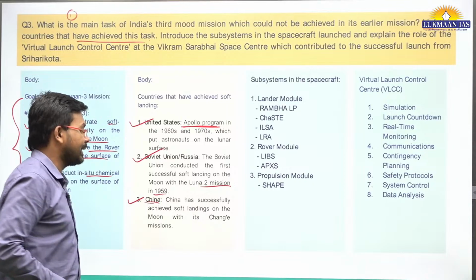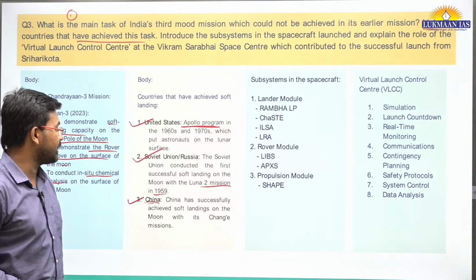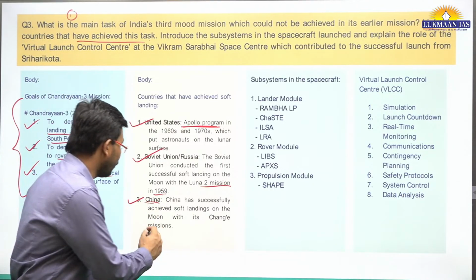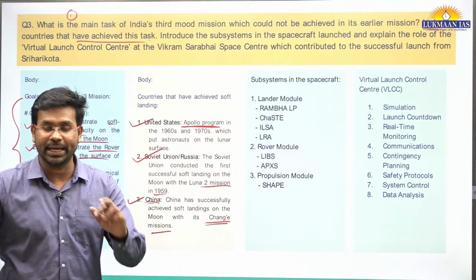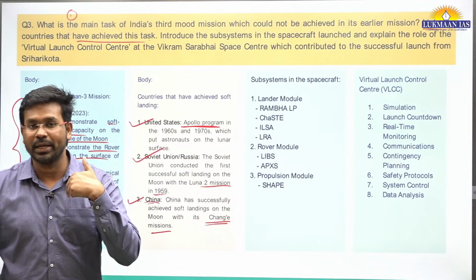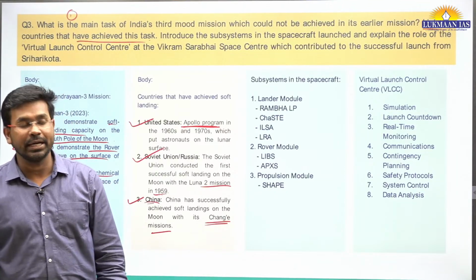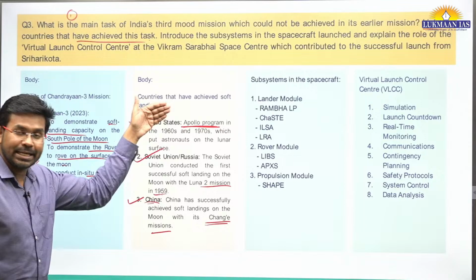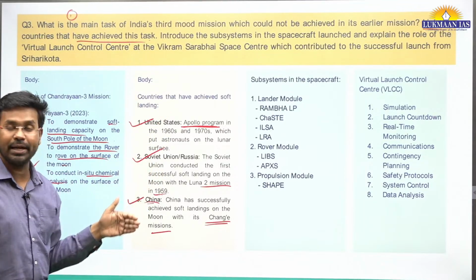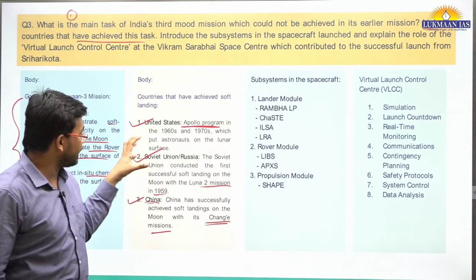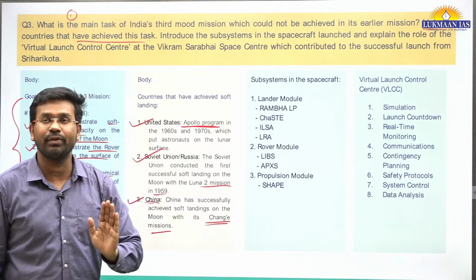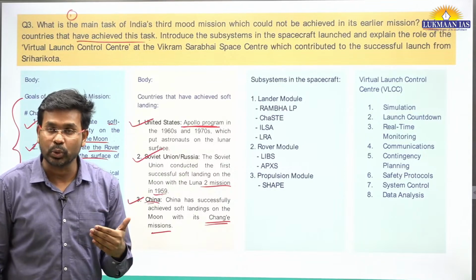Then third country is China. China has successfully achieved soft landing on the moon with the Chang'e mission. China has Chang'e missions, so Chang'e 3 and Chang'e 4. Through these missions they have done a soft landing on the moon. So these are the three countries that have done soft landing on the surface of the moon. These three countries are those countries that have done soft landing. It is important for us to know this.